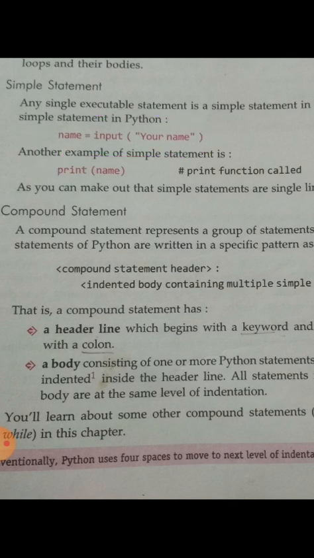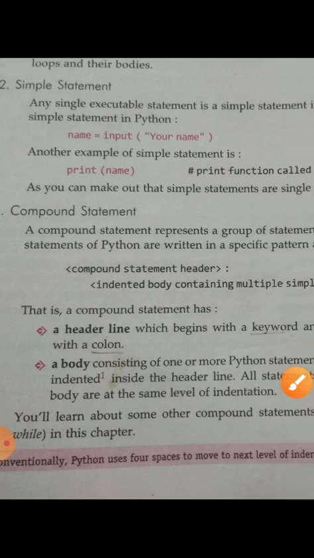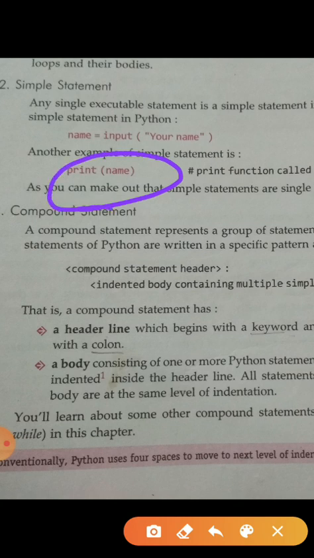Another example is the print statement, print name. So input is a function and print is an output function. Both are single line statements. It is a simple statement or a single line statement.